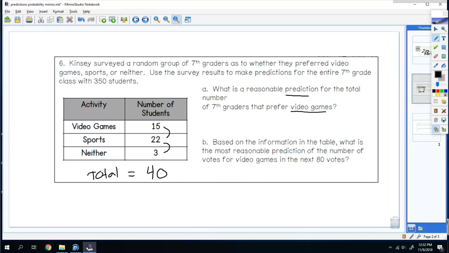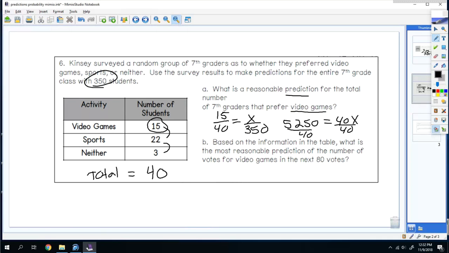Out of those 40 students, 15 of them like video games. So you would set up 15 over 40 is equal to x over 350 because this is your new total. So you would cross multiply. So you would do 350 times 15, which is 5,250. And then 40 times x is just 40x. So you divide 40 to both sides.